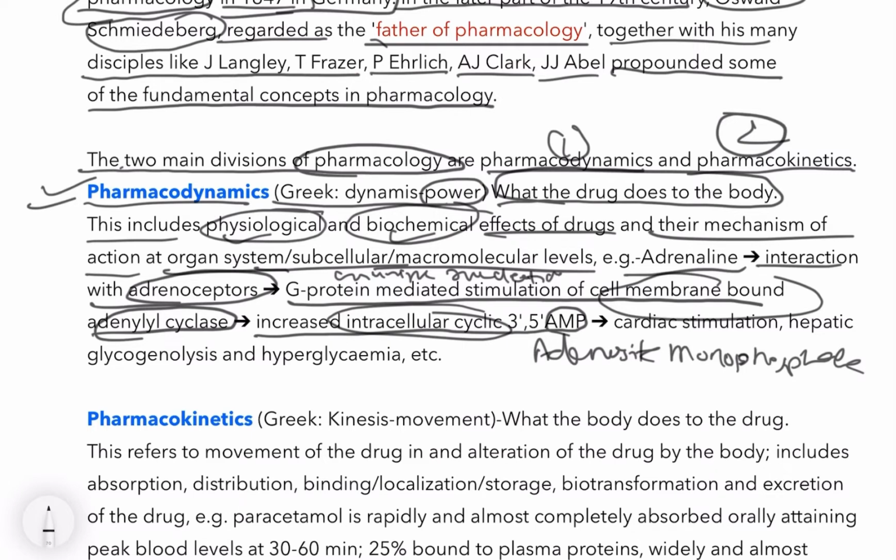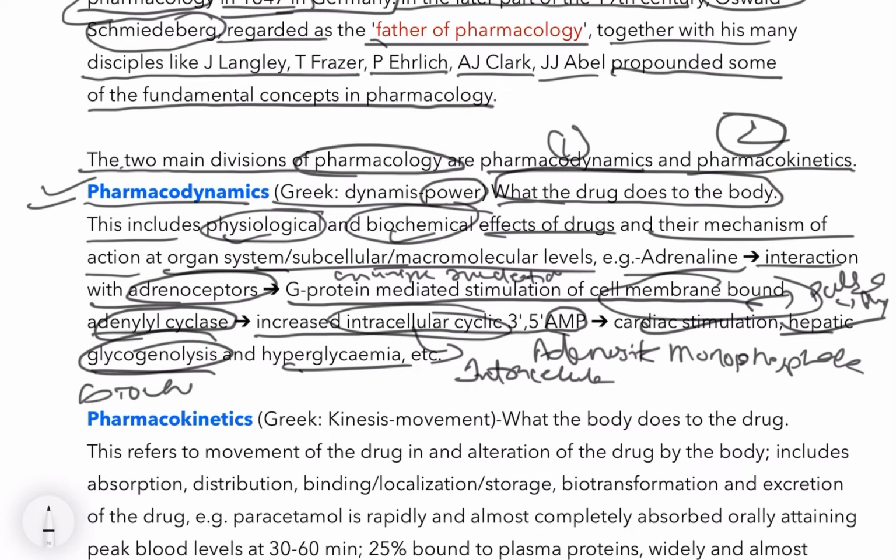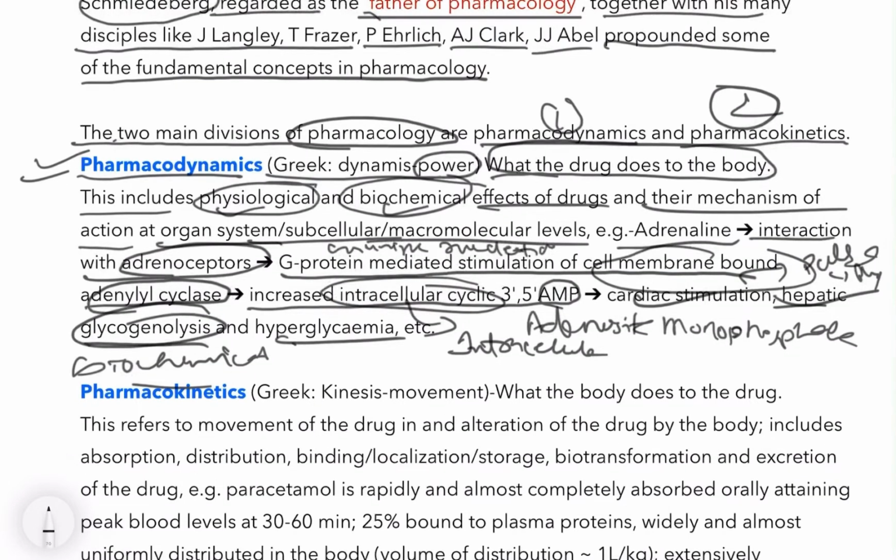So from the adrenoreceptors to G protein, it gives an intracellular message via this cycle, and it causes cardiac stimulation, hepatic glycogenolysis and hyperglycemia. Cardiac stimulation is related to pulse, which is a physiological process, and hepatic glycogenolysis is glycogen breakdown to glucose, which is a biochemical process. Hence pharmacodynamics is proved. And hyperglycemia is also a biochemical process.